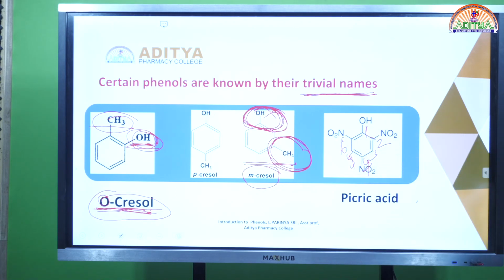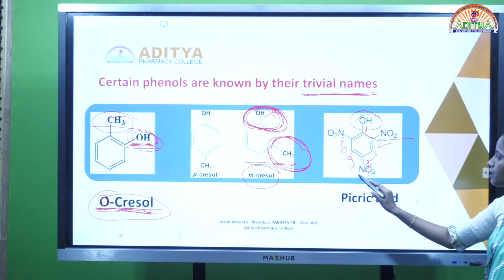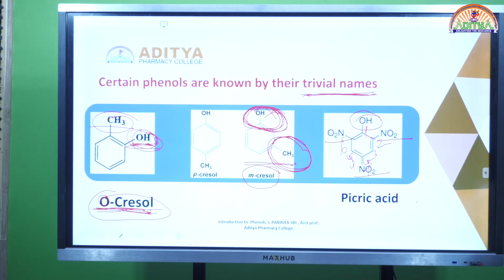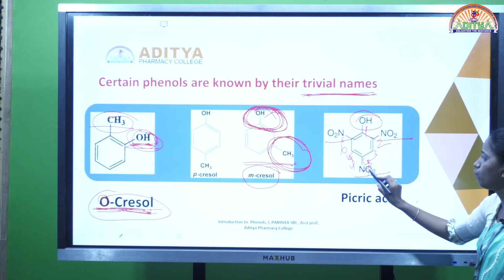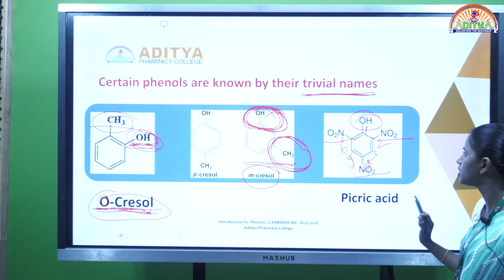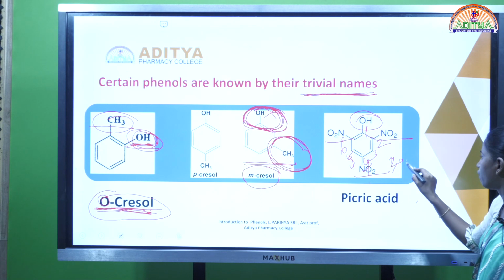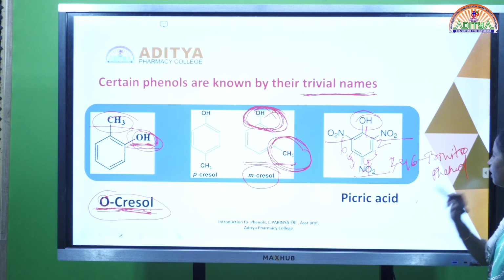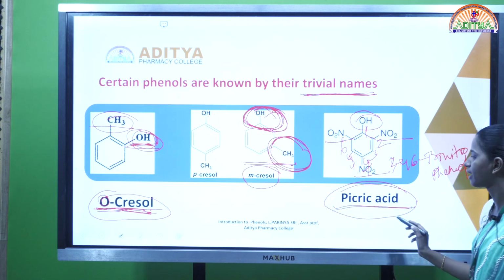At the first position the OH group is attached, and at the second, fourth and sixth positions nitro groups are attached. So 2, 4, 6 nitro groups, and the IUPAC name is 2,4,6-trinitrophenol. The common and trivial name of this compound is picric acid.